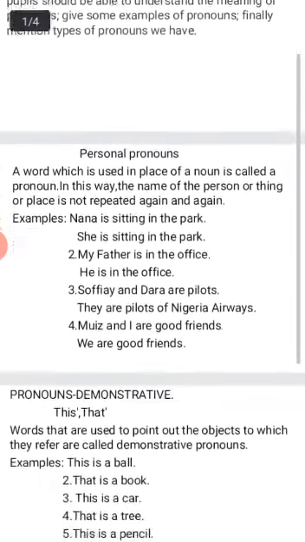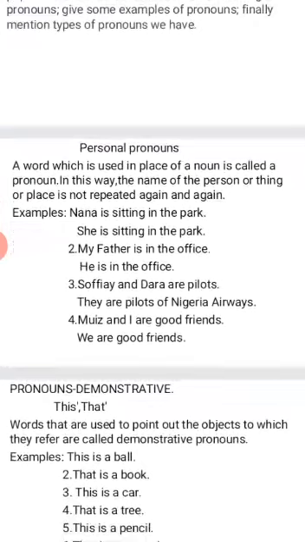Let's go. The first one, the meaning of pronouns: a word which is used in place of a noun. A word which is used in place of a noun is called a pronoun. In this way, the name of a person or thing or place is not repeated again and again.